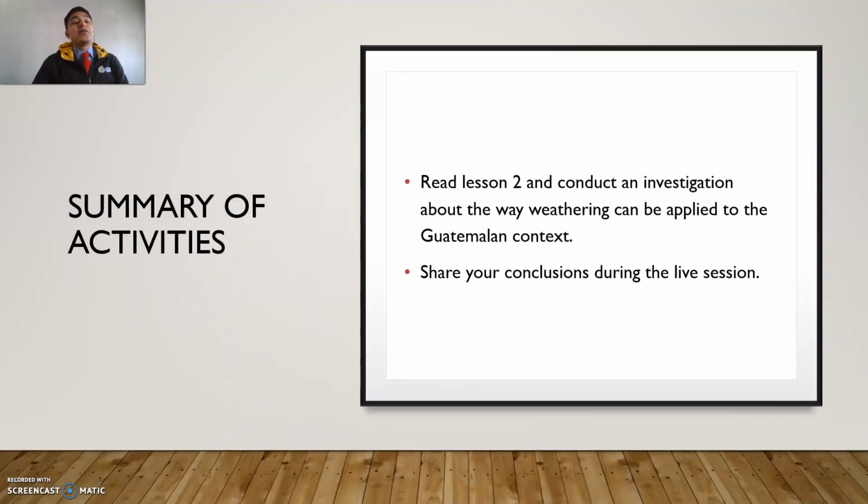And also we have our summary of activities right here. So please read lesson number 2 and conduct an investigation about the way weathering can be applied to the Guatemalan context. Share your conclusions during the live session. It's important that your investigation is found in your notebook. So after, of course, you have read lesson number 2 and you have gone on Google searching for some information, that you write down a small summary of what you actually found out right there.